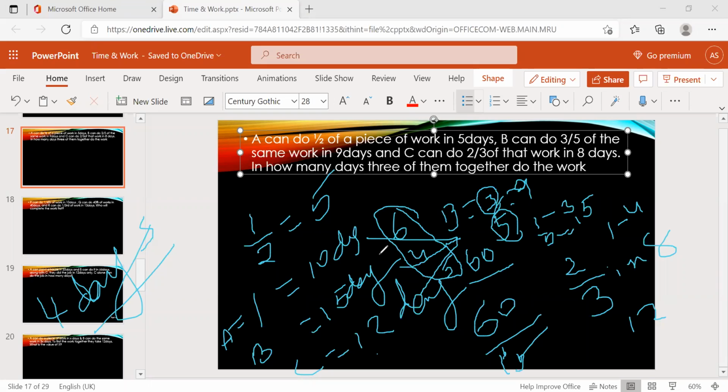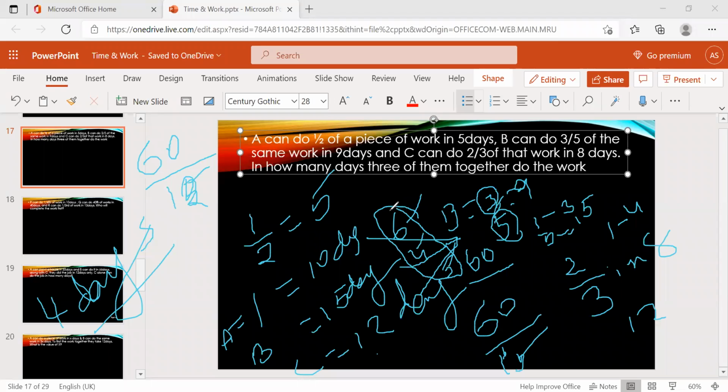So take the LCM of this, 60. If you know the LCM, one day's work is total units by days. 60 by 10, that's why I write 6 here. 60 by 15, 4 here. 60 by 12, 5 here.